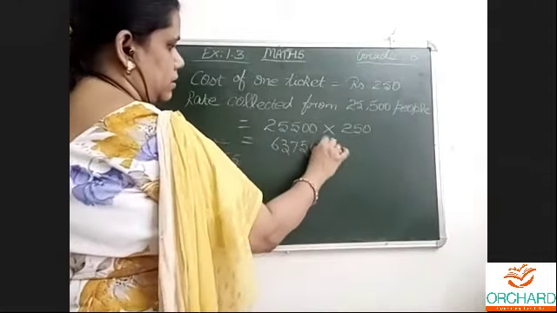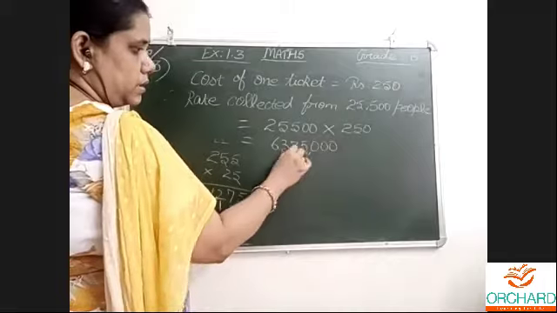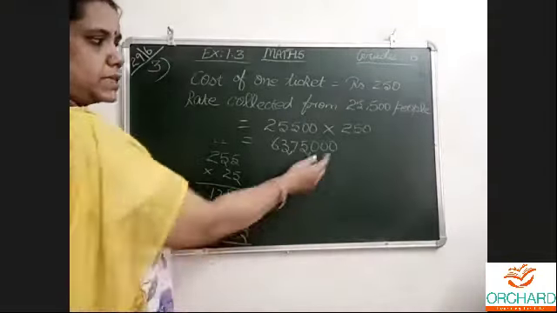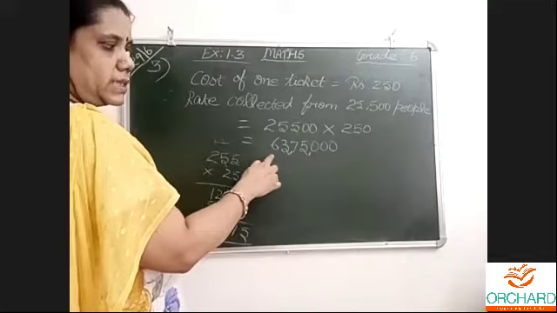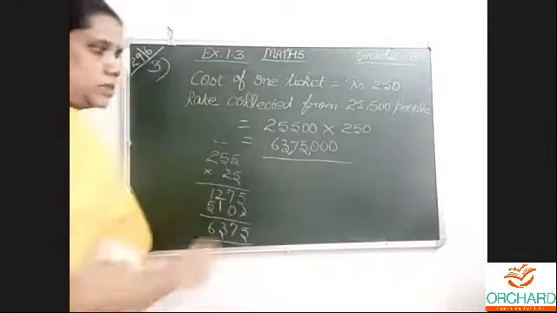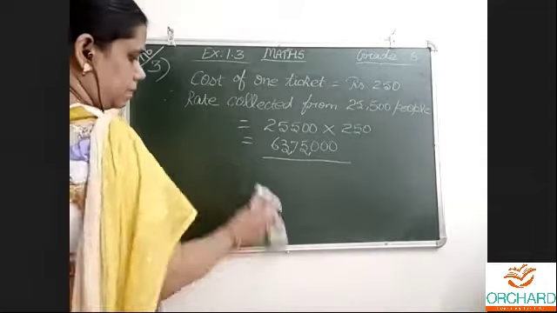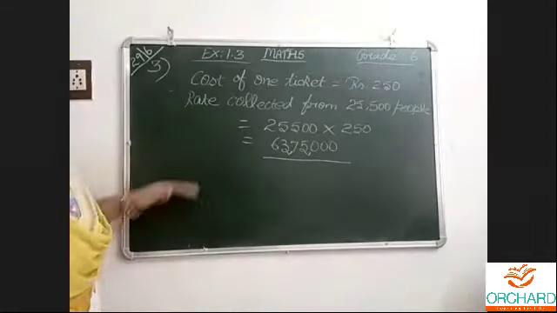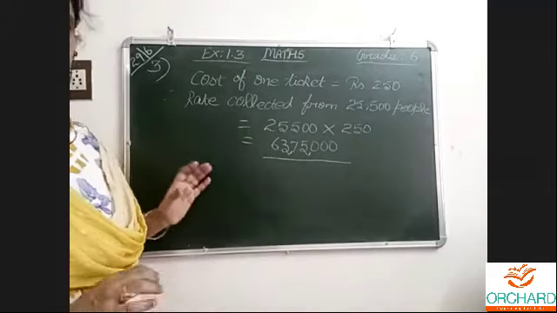3 zeros. Here 2 zeros, here 1 zero. So 3 numbers, 2 numbers. Like this, commas according to the Indian system: ones, tens, hundreds, thousands, ten thousands, lakhs, ten lakhs. 63 lakhs 75,000 rupees was collected from this many people. This is not asked. Still, the question is big. Okay, now understand up to this.